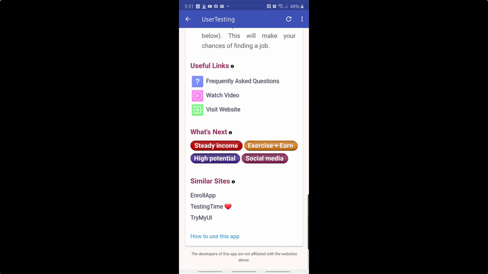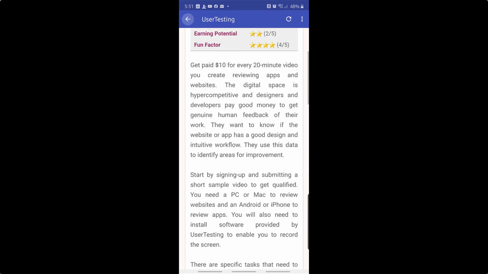And then what's next, right? It also gives you other websites that are similar to this opportunity: Enroll app, TestingTime, Try My UI. This is just one example, guys. We can go up and down.